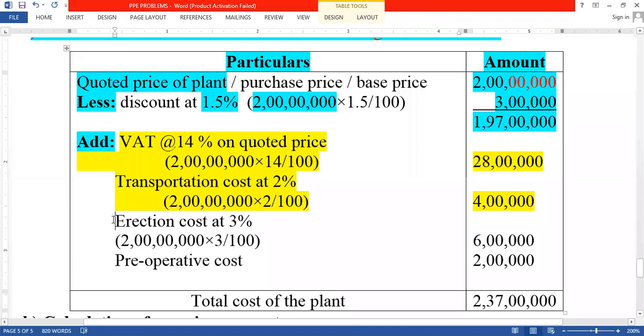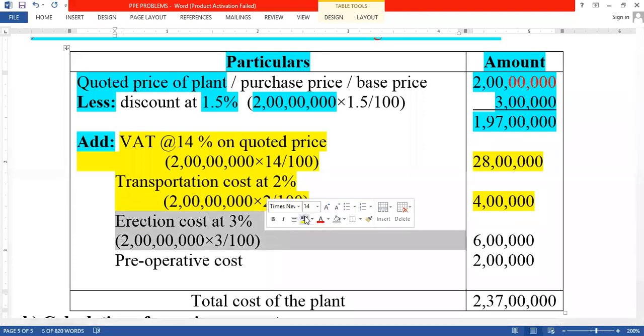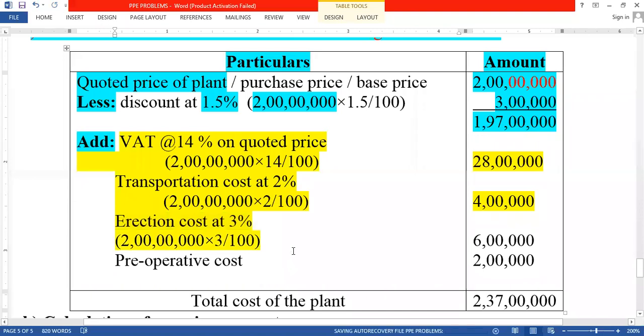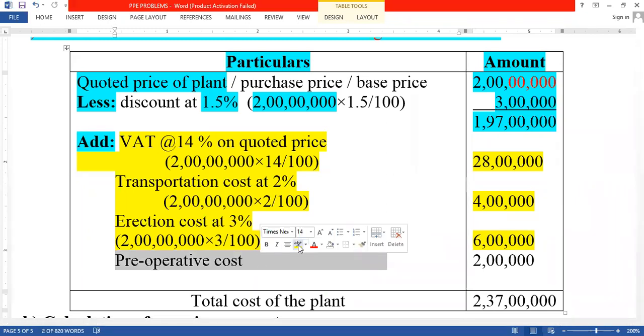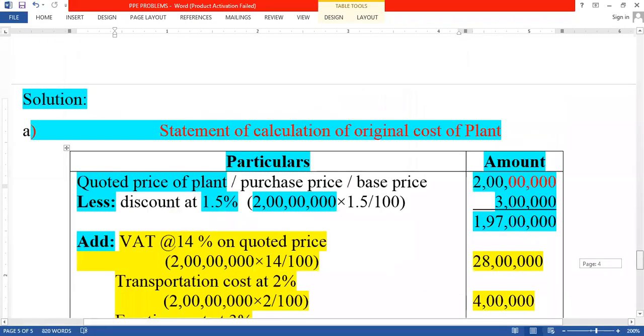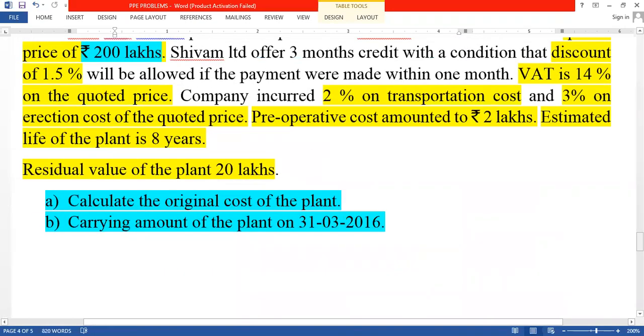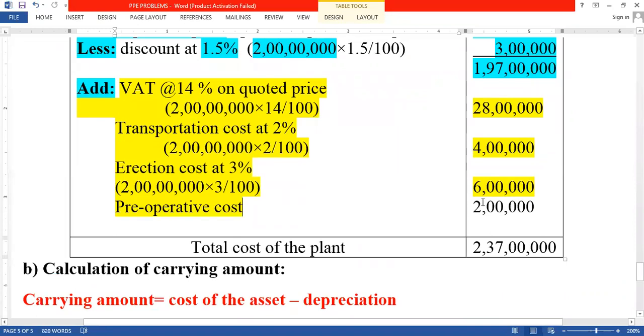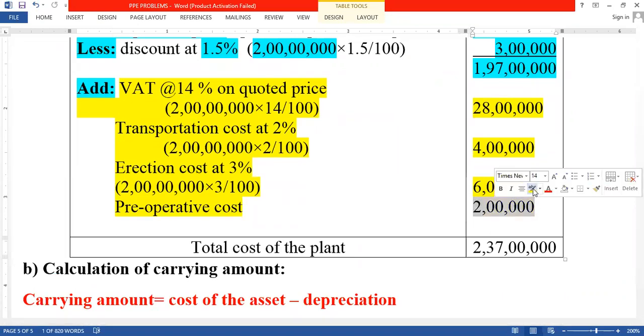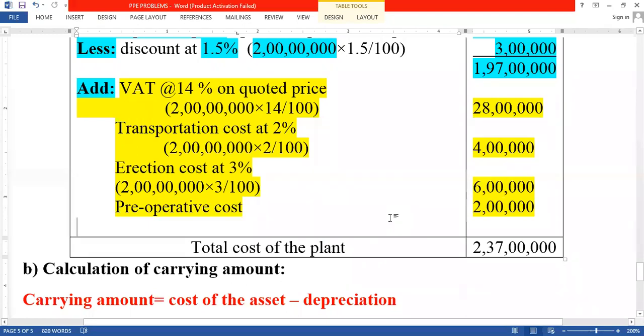After this, erection cost. Erection cost is 3%. So it is also on the quoted price. So quoted price is 200 lakhs into 3%. How much do we get? 6 lakhs. So we get the 6 lakhs, and the pre-operative cost. How much is the pre-operative cost here in the problem? Pre-operative cost amounted to rupees 2 lakhs. So here pre-operative cost is 2 lakhs. We are taking the 2 lakhs. So here you should add all those items.